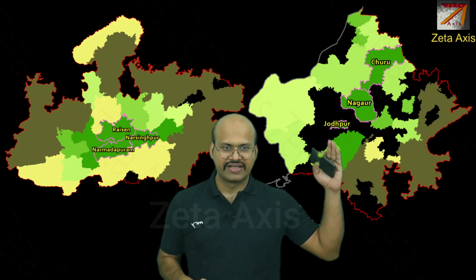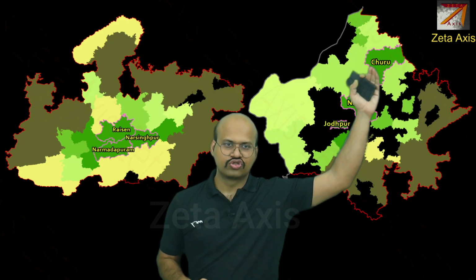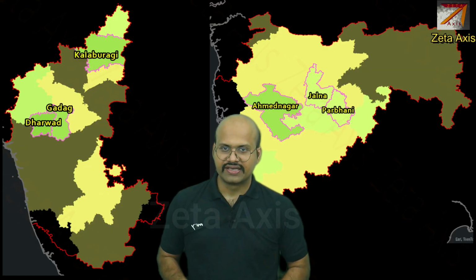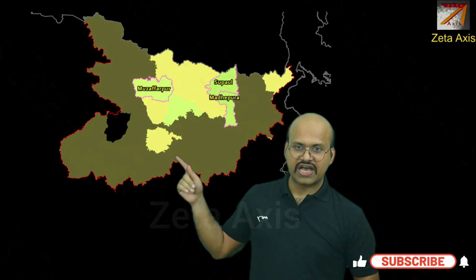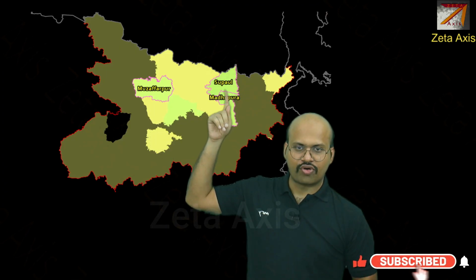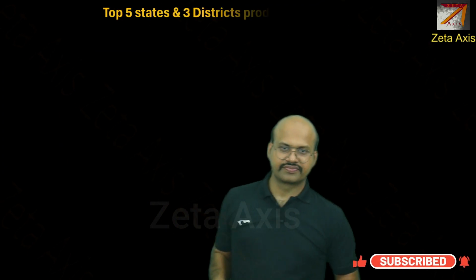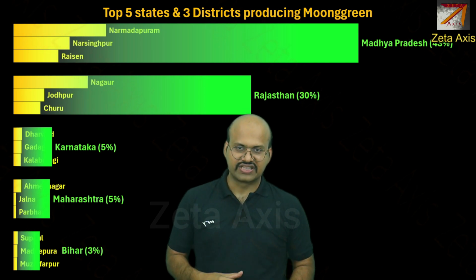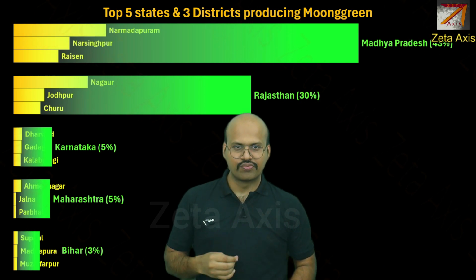Here we can see that we have Jodhpur, Nagaur and Churu as major producers of Moong. Then in Karnataka we have Dharwad, Gadag and Kalaburagi, and here in Maharashtra, Ahmednagar, Jalna and Parbhani. And lastly in Bihar we have Muzaffarpur, Supaul and Madhepura. And here we can see the states with 3 districts producing Moong.